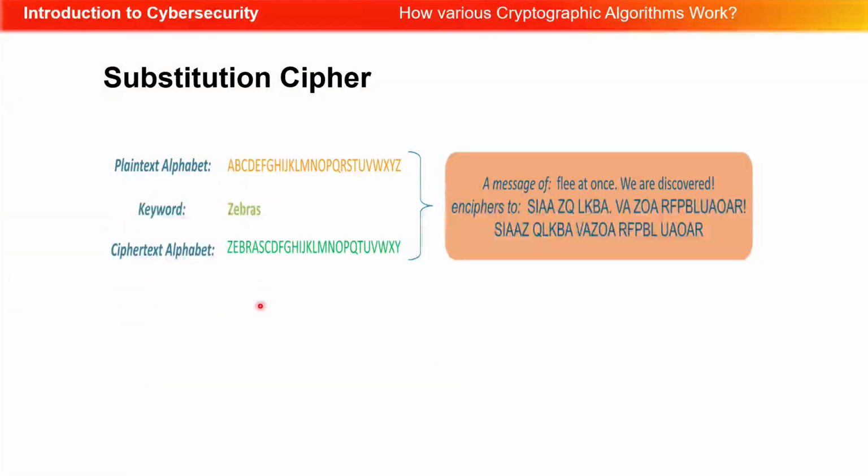This is an example of substitution ciphers. So we see the zebras keyword. So we can see here there is a substitution using zebras right here, and it converts this message here, flee at once we are discovered, and enciphers it to what we have right here.